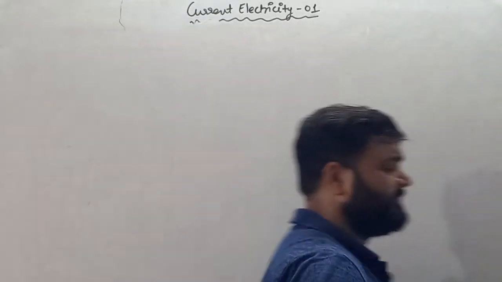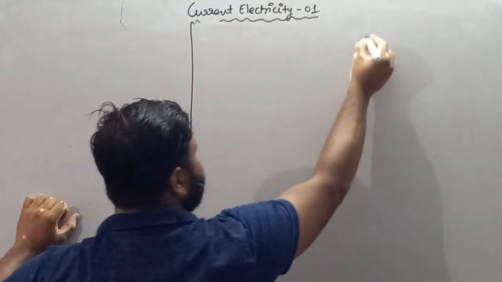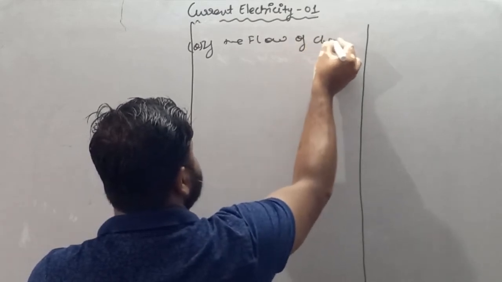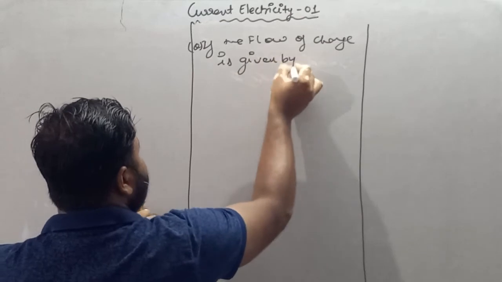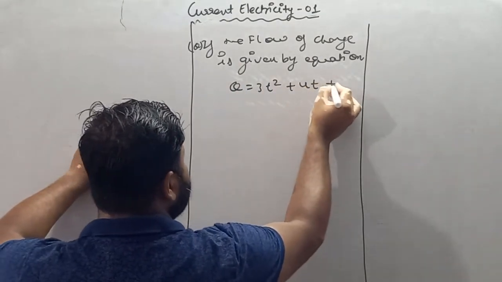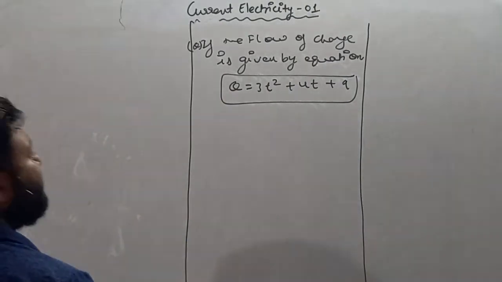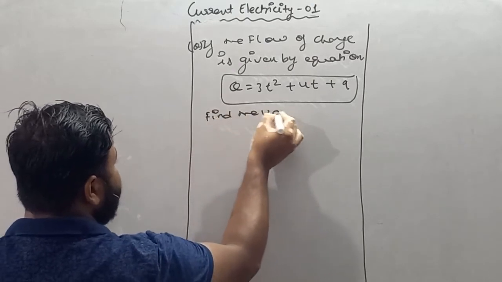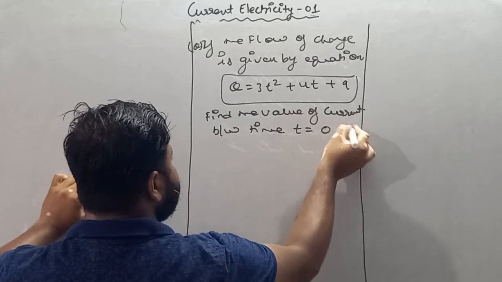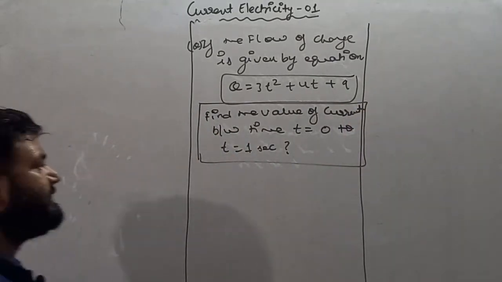So write down: if the flow of charge is given by the equation q is equal to 3t square plus 4t plus 9, find the value of current between time t is equal to 0 to t is equal to 1 second.